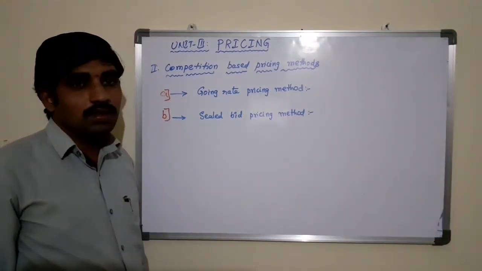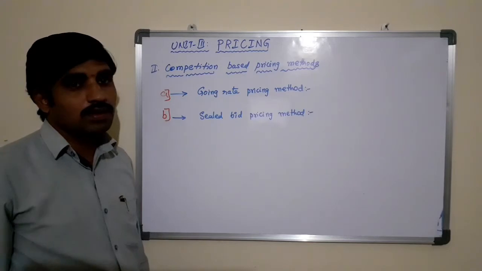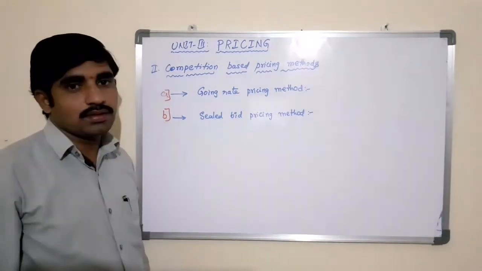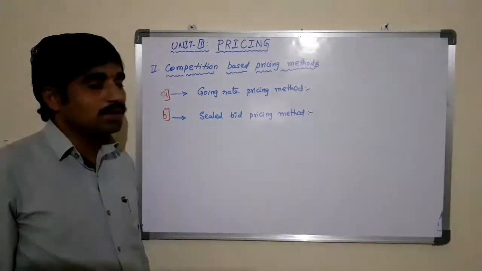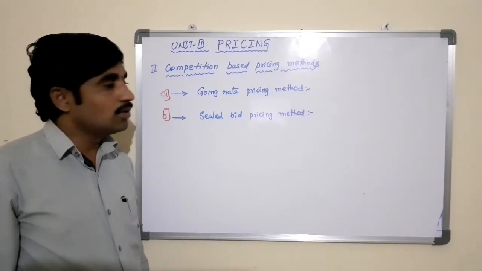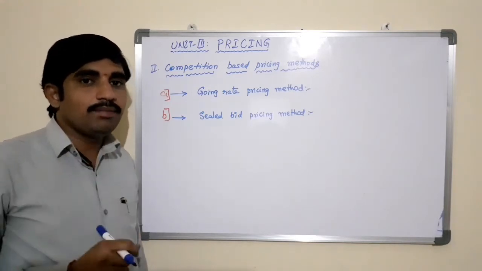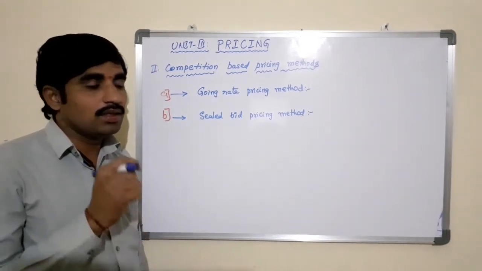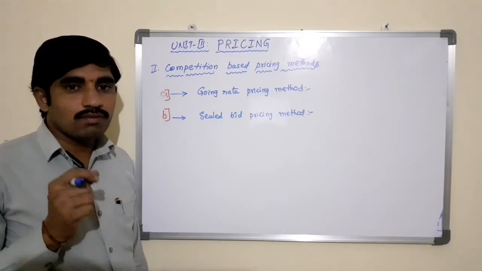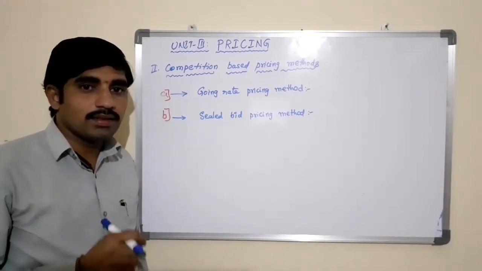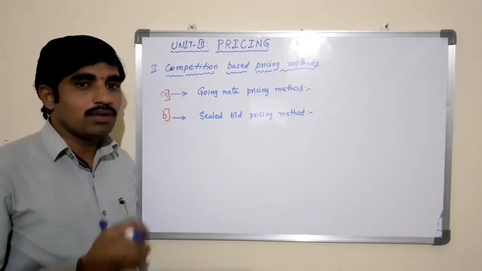According to the going rate pricing method, in this case the price of the product is fixed by the market or economy. Time by time, the price of the product will change based on the industry. The price will be fixed by the market players, or the prevailing market price at a given point of time is the guiding factor to fix the price. So time to time, the price of the product will be changing.